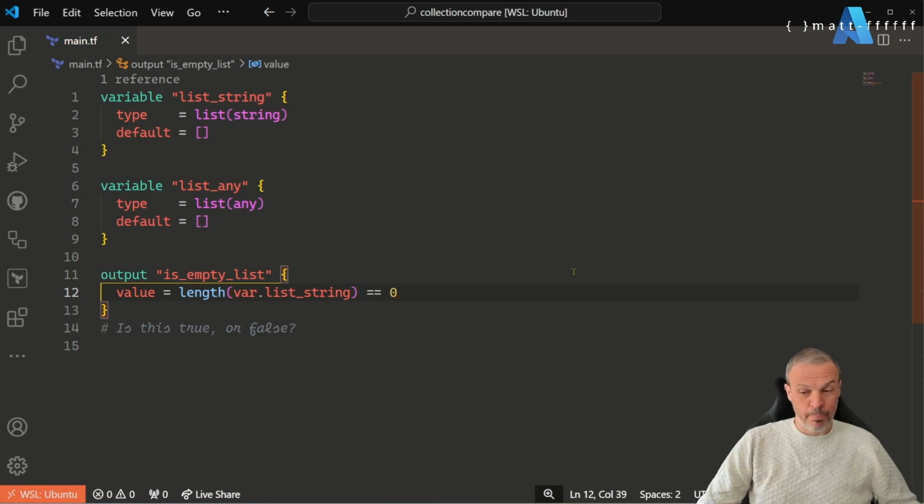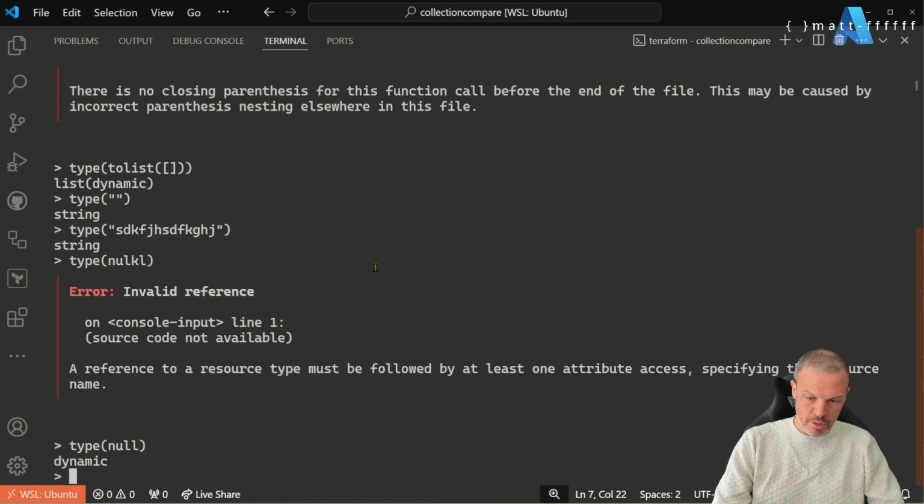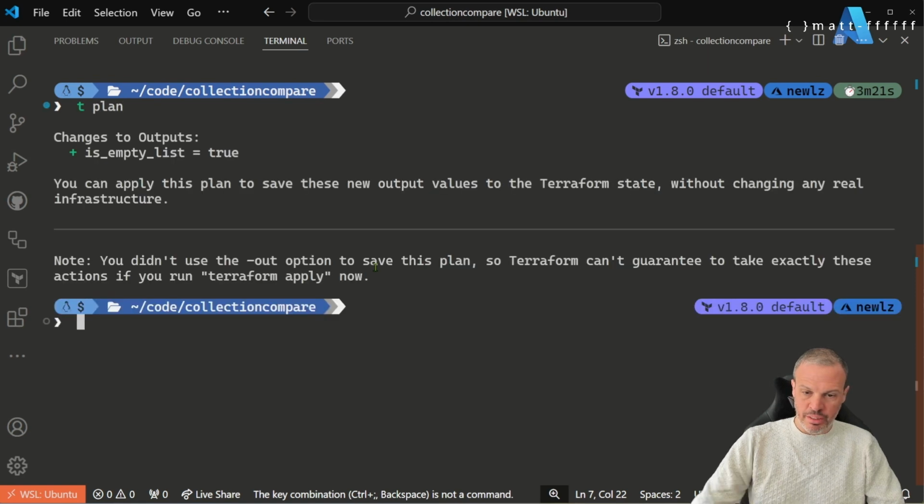We've got to do that. And that will work if it's a tuple, if it's a list, if it's a list of any type. Okay, so let's have a look at that now. Let's exit my Terraform console. Go Terraform plan. Is empty list is true.